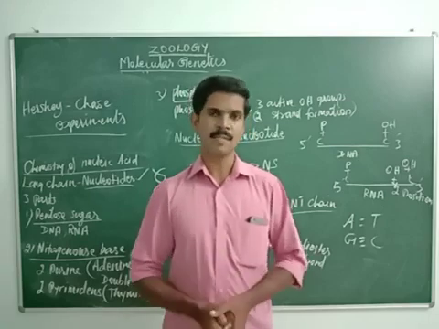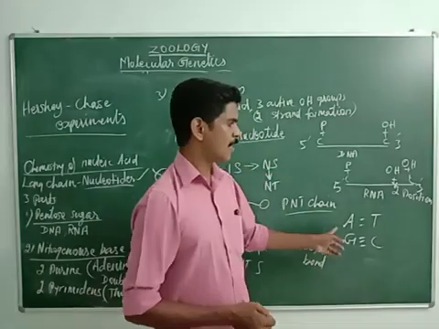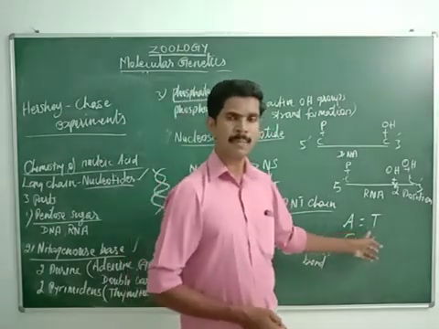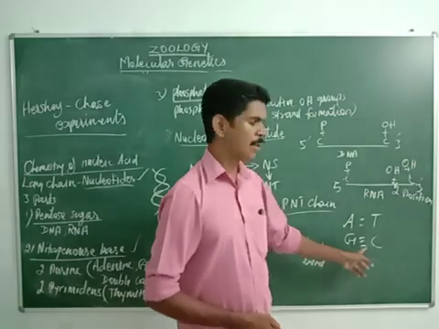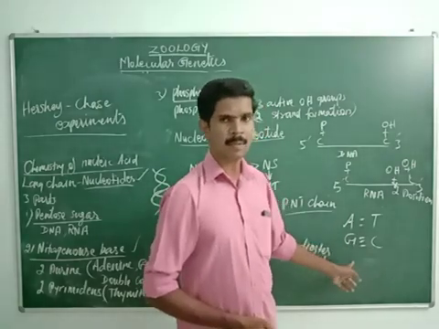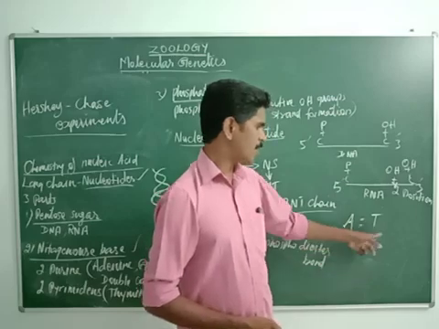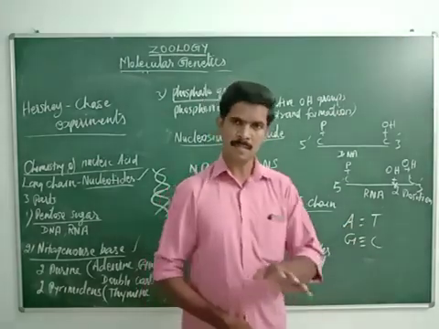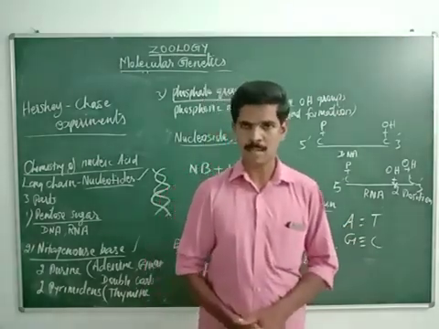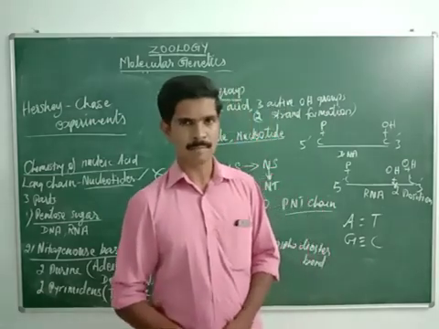He first observed that adenine is always pairing with thymine with the help of 2 hydrogen bonds. Guanine is always pairing with cytosine with the help of 3 hydrogen bonds. And the ratio between these two nitrogenous bases is always equal and constant.